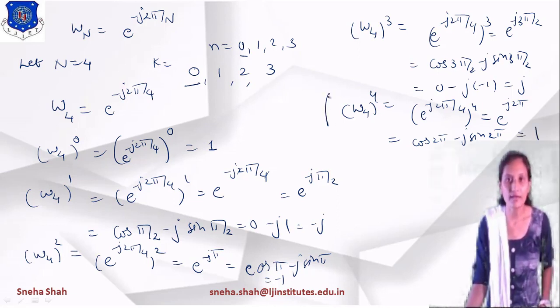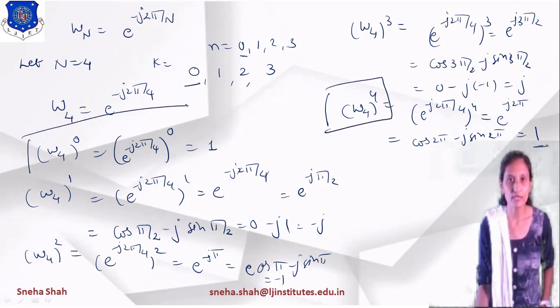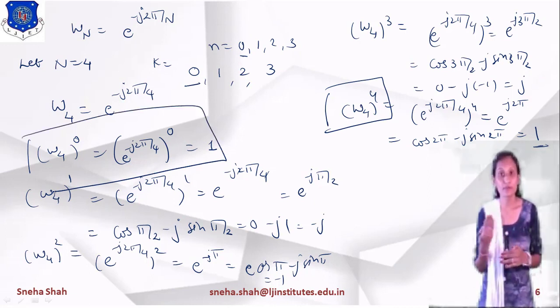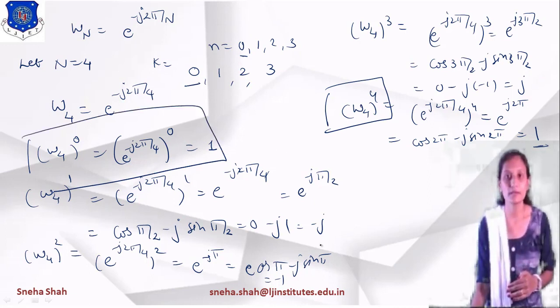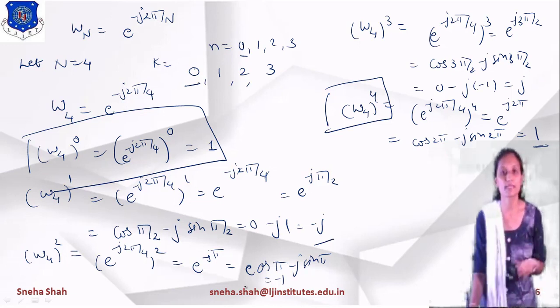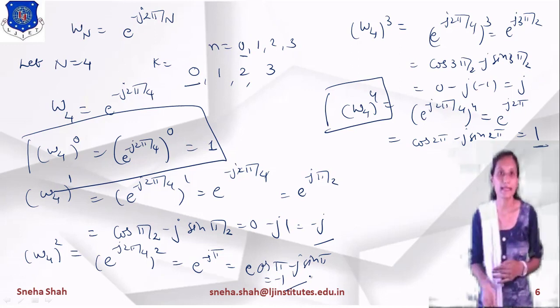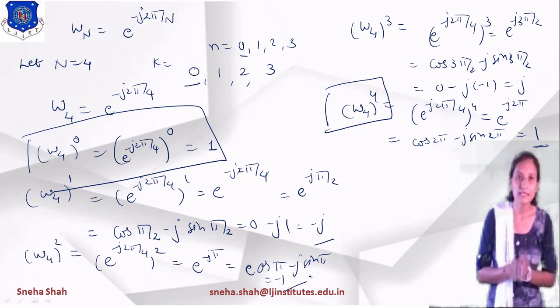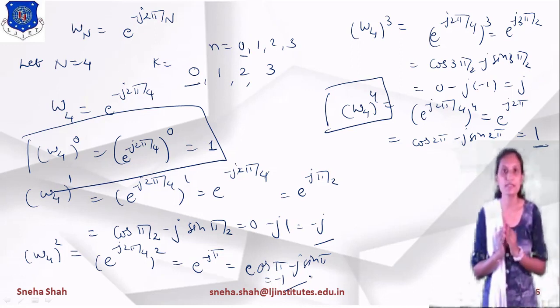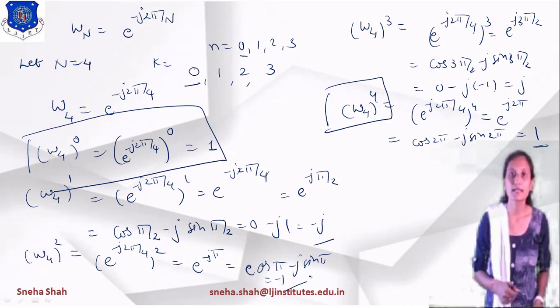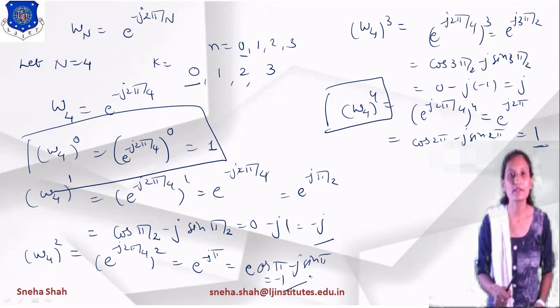Now you can see that the value of W4 raised to 4 equals 1, and the value of W4 raised to 0 is also 1. Same way, if I am finding the value of W4 raised to 5, then its value will be minus j. W4 raised to 6, its value equals minus 1. Likewise, it will be in cyclic form. So this is considered the cyclic property of the twiddle factor. So we will use this cyclic property in the calculation of examples of DFT.